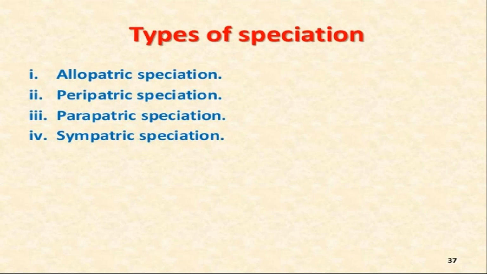These four terms are given by different scientists. Peripatric and parapatric have similar names. Allopatric, peripatric, parapatric, and sympatric. These are the different types of speciation.